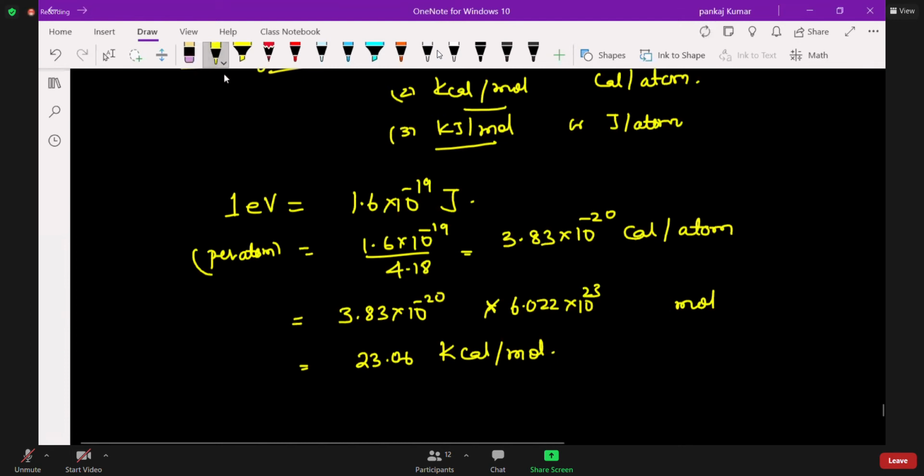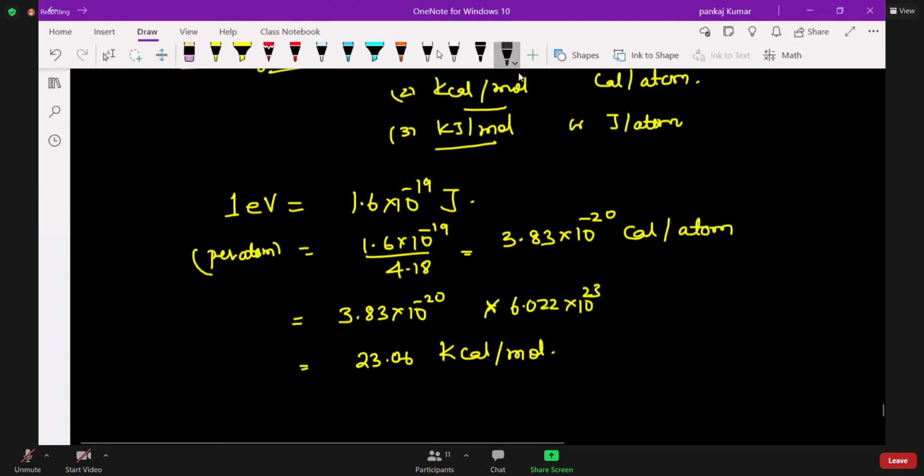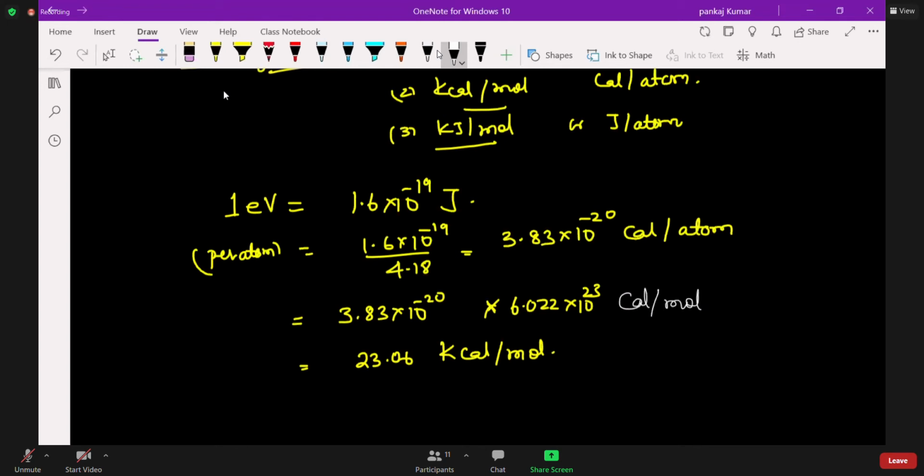Right. This becomes your calorie per mole.